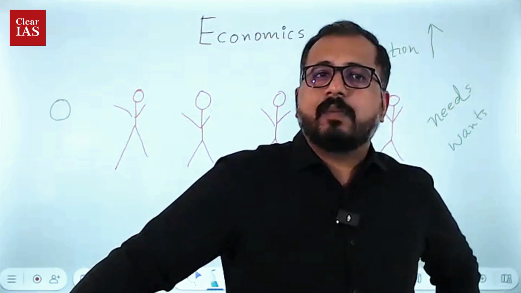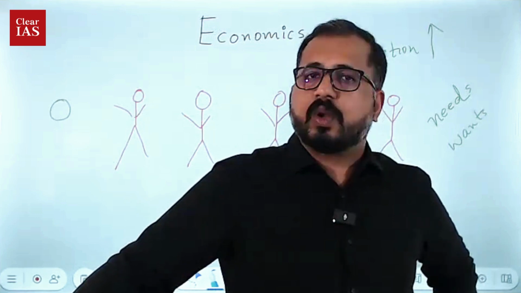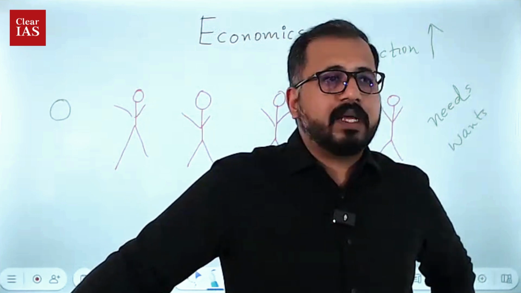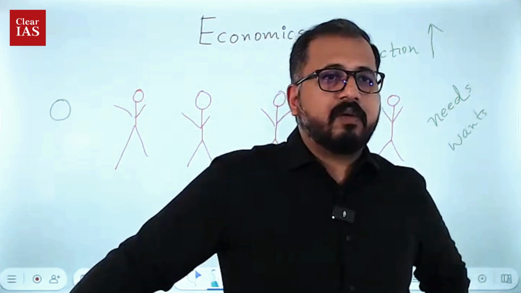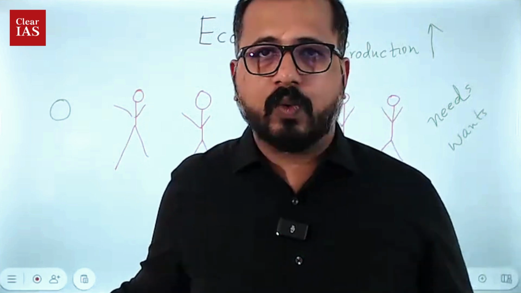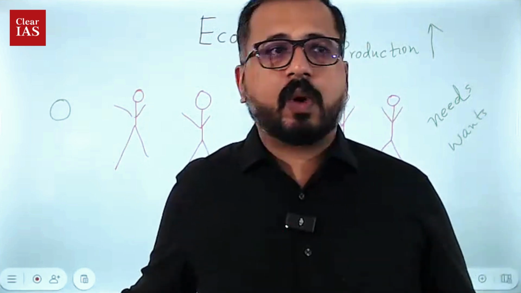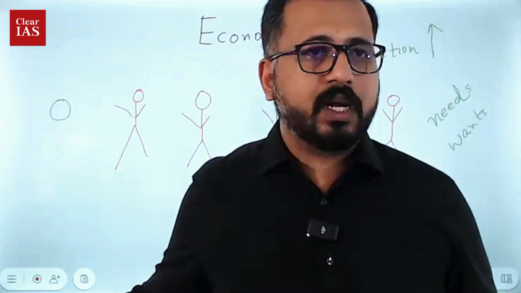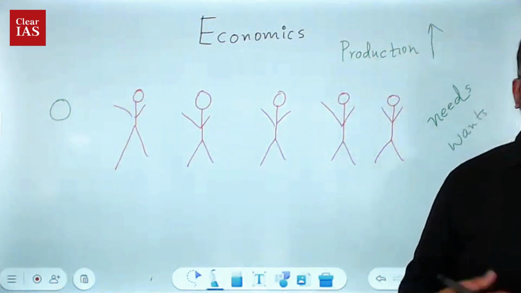So naturally, production should also go up. If every human needs a luxury phone, the luxury companies have to increase production, right? If everybody is consuming more rice, the production of rice should improve. If everybody is consuming more oil, the production of oil should improve, right? So production has to ultimately go high in the economy.